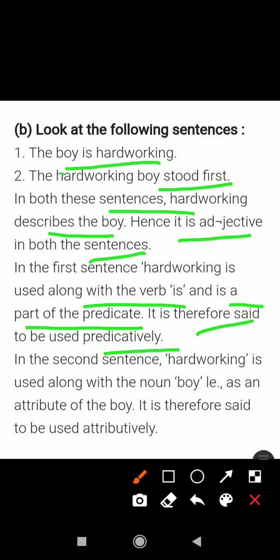predicatively. In the second sentence, hard working is used along with the noun boy, it means as an attribute of the boy. So it is therefore said to be used attributively.